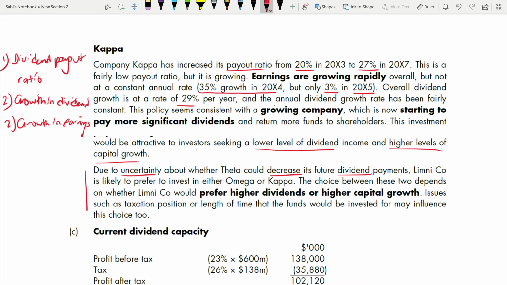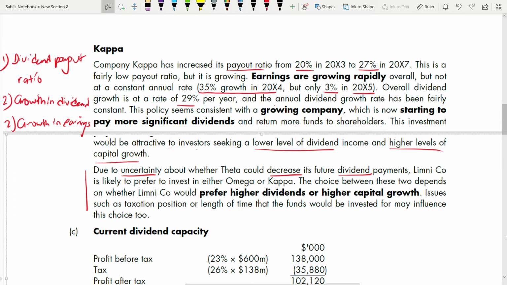That means if your profit after tax falls down, your dividend also will fall down. And whether your profit after tax in future falls down or not, can you control it? Will you know it with certainty? You will never know it. So based on that, your dividend will be paid out or fall down. So because that dividend could fall down there, Limni is likely to prefer to invest in either Omega or Kappa, because in both companies we saw the dividend payout ratio is increasing.